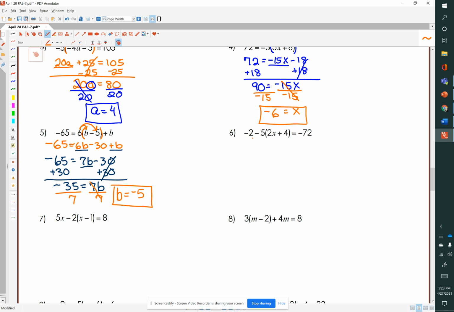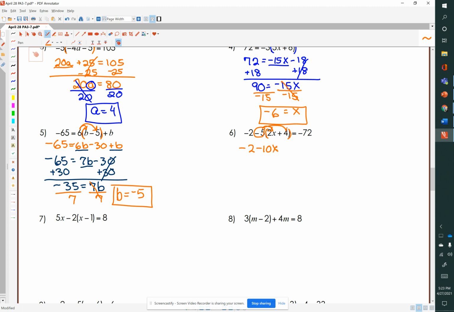And in number 6, we have negative 2 minus 5. That minus 5 is going to be multiplied by 2x plus 4, and all of that equals negative 72. So let's get started. Negative 2. Now, negative 5 times 2x is negative 10x.